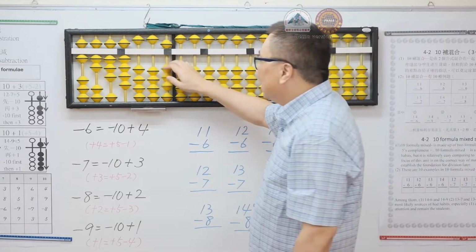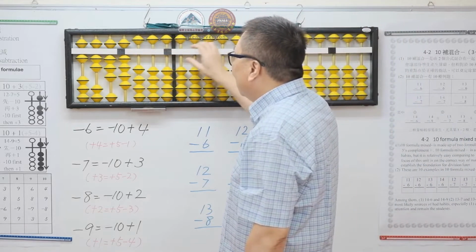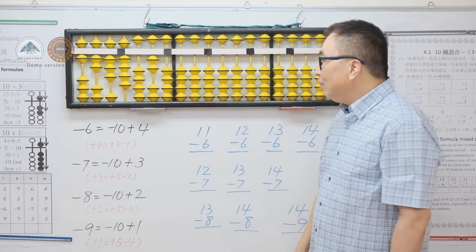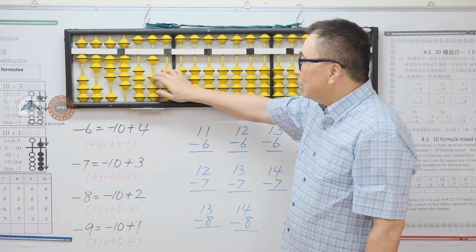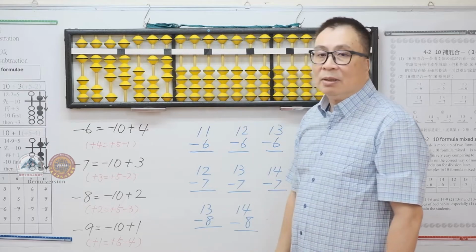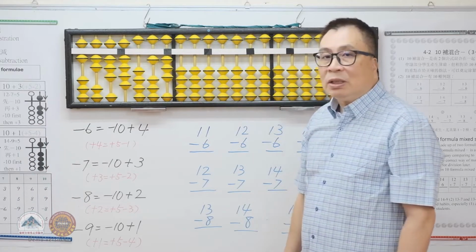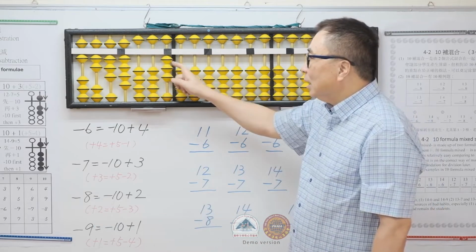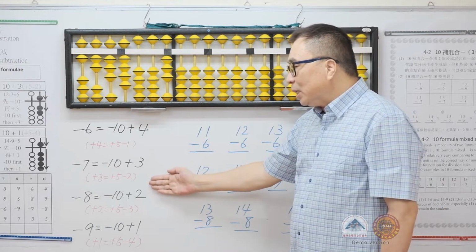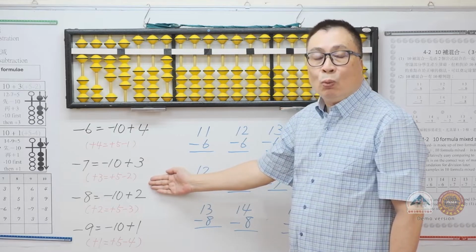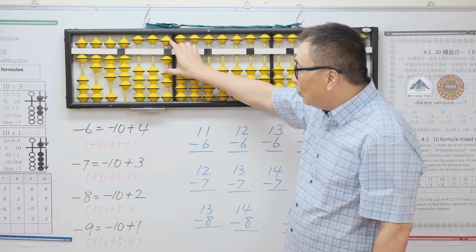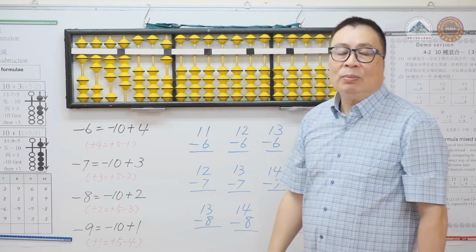Let us look at the formula of 7. If we have 20 and we want to minus 7, minus 7 equals minus 10 plus 3, which has no problem. However, if we need to minus another 7, we can minus 10 but cannot plus 3 directly. Hence, we will use 5's complement addition formula, which is plus 3 equals plus 5 minus 2.